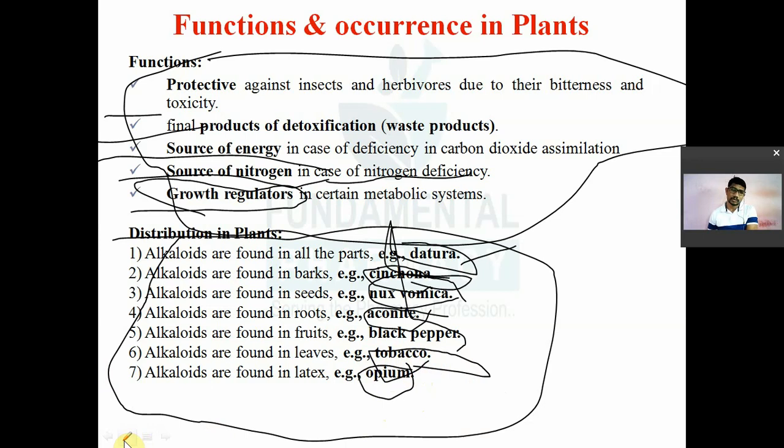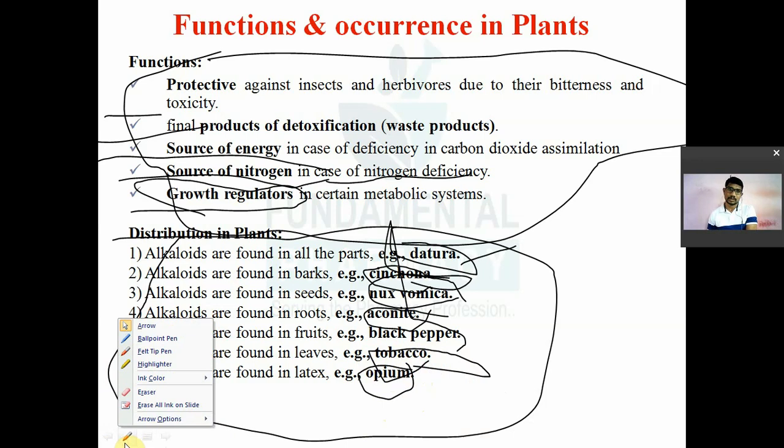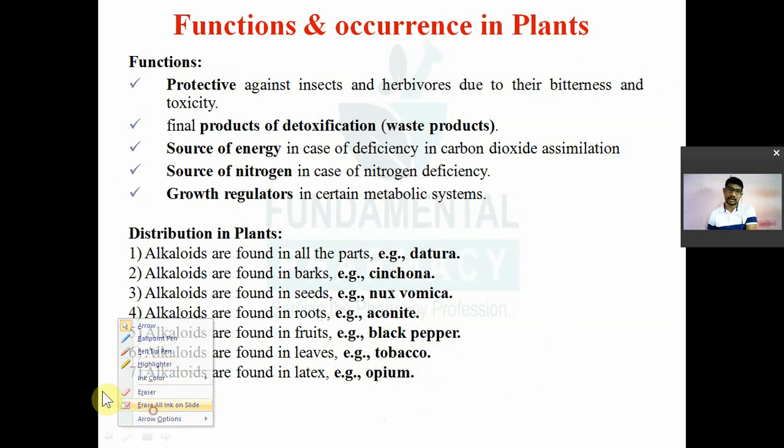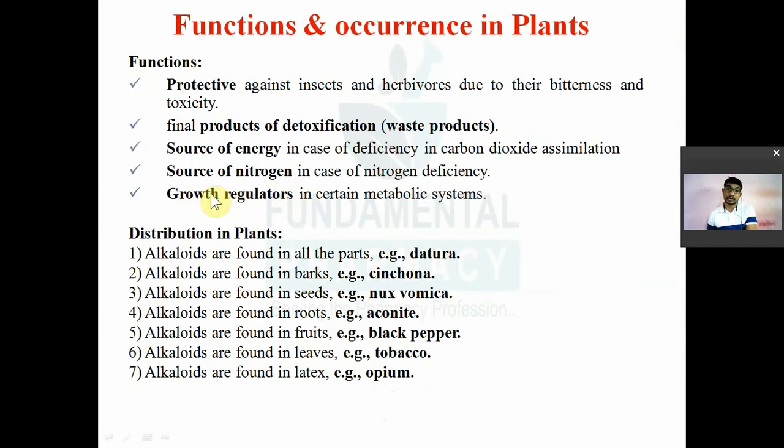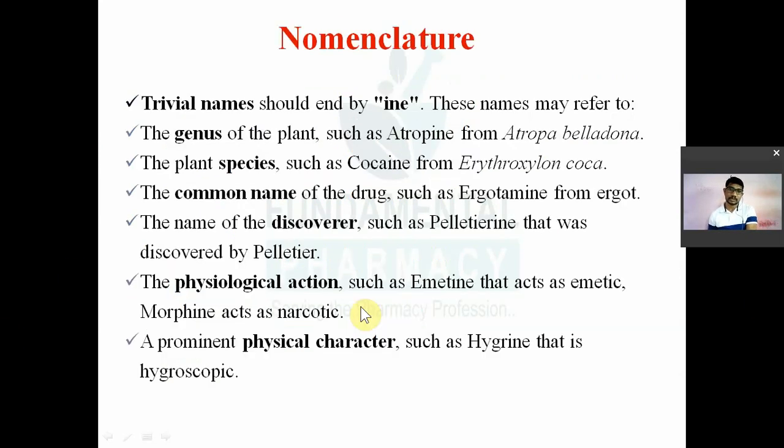Occurrence and distribution, इतना important नहीं है ये participate के लिए, लेकिन sometimes they can ask the question on this. Functions of alkaloid, कि plant में इसके function क्या है. So particularly remember they are the source of nitrogen. They are growth regulators. They are the product of detoxification. They have protective function.